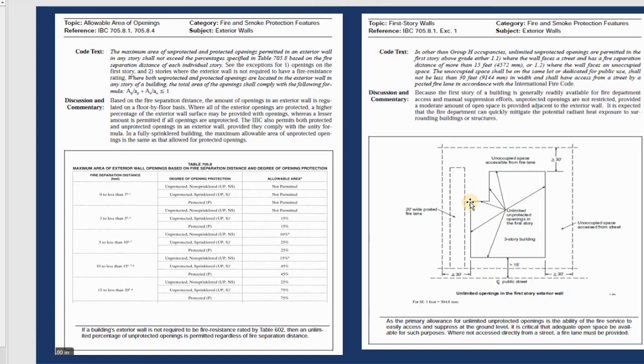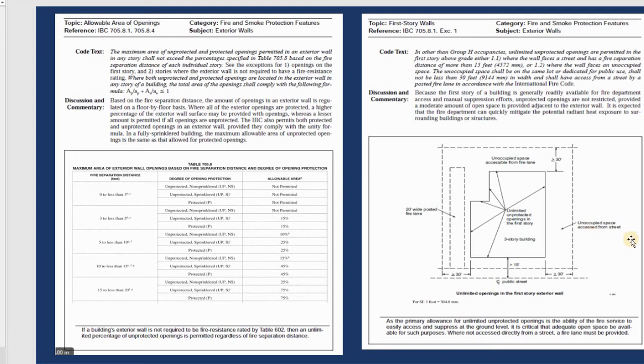And this is the example. They show you the wall. You look at this, they have many cuts in the wall, and after that how can you use it for what kind of wall. And this is a 3-story building, so this is the setback, and they need to say how much protection you need to do. If they say unlimited unprotected openings in the first story, that means for the first one you don't need to do everything.